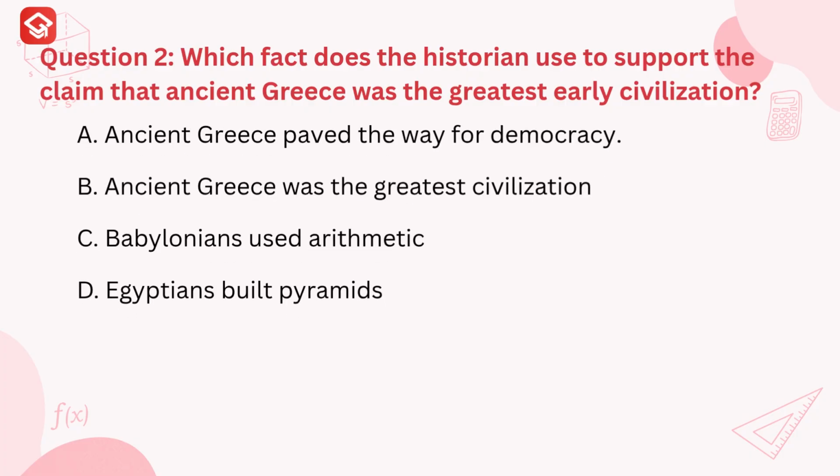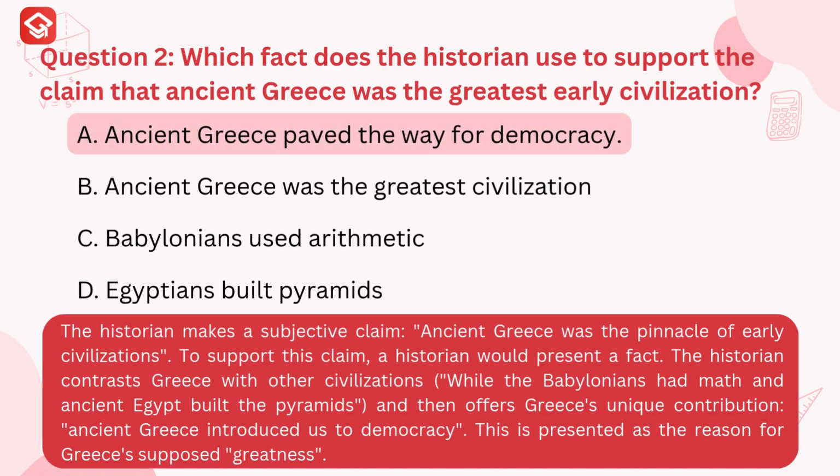Question 2. Which fact does the historian use to support the claim that ancient Greece was the greatest early civilization? A. Ancient Greece paved the way for democracy. B. Ancient Greece was the greatest civilization. C. Babylonians used arithmetic. D. Egyptians built pyramids. The correct answer is A.